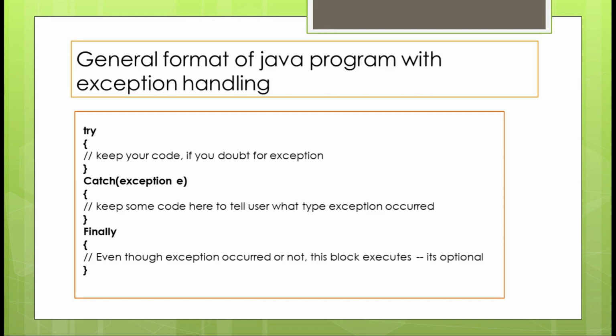It's optional. There is one facility: you need not have a catch block whenever you have a try block. If you have a finally block, then you can skip the catch block, and of course by skipping it you will not know what kind of error you got. But still you can do it. Keep only the following points in mind. If there is a try block, maintain a catch block. This is a good thing. And if you have some statements that must be executed compulsorily, whether an exception occurs or not, then you need to keep them in the finally block. That's all. It's nothing more than this.